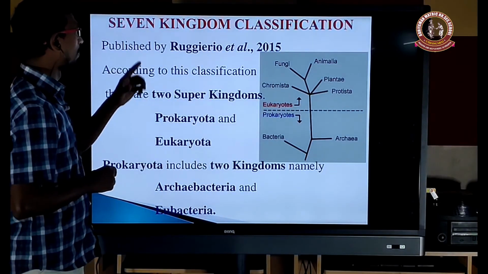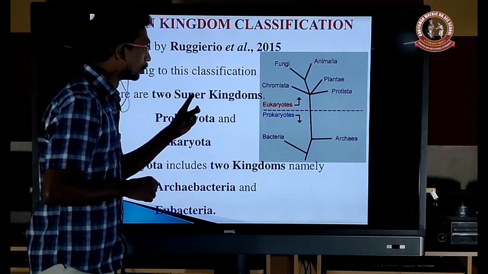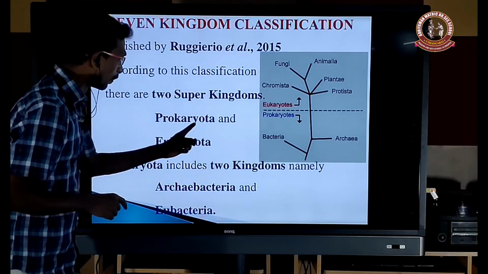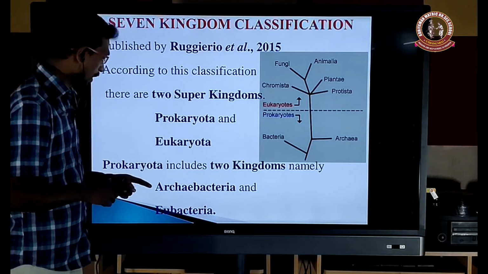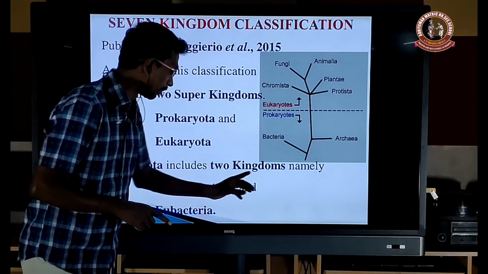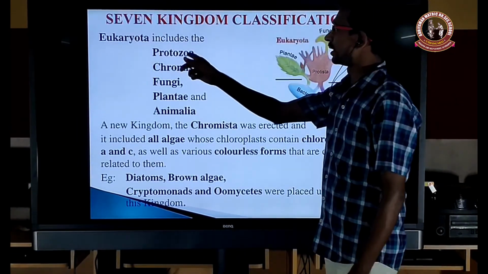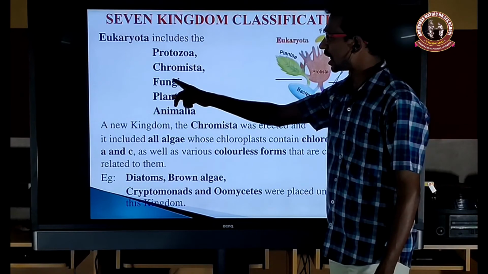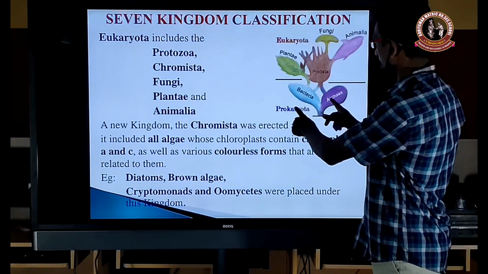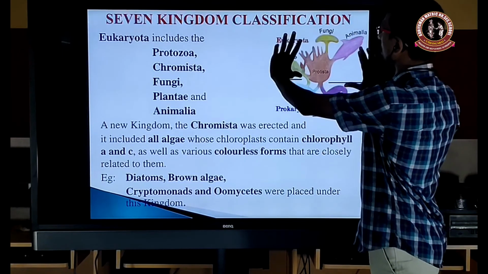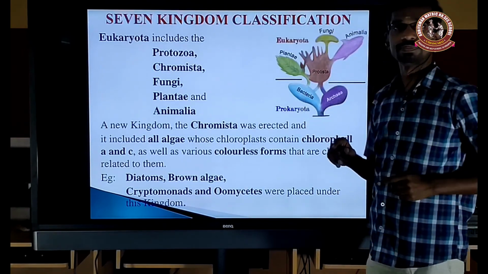So it is published by Ruggiero et al. in 2015. According to this classification, there are two super kingdoms, prokaryota and eukaryota. The prokaryota include two kingdoms, namely archaebacteria and eubacteria. And eukaryotes include protozoa, chromista, fungi, plantae, animalia. So here the prokaryotes are bacteria and archaea, and the eukaryotes are protista, plantae, fungi, animalia.